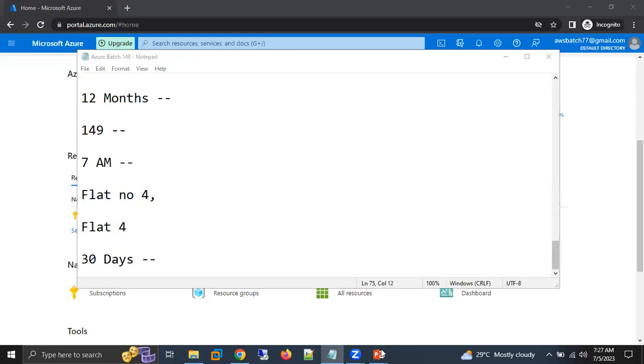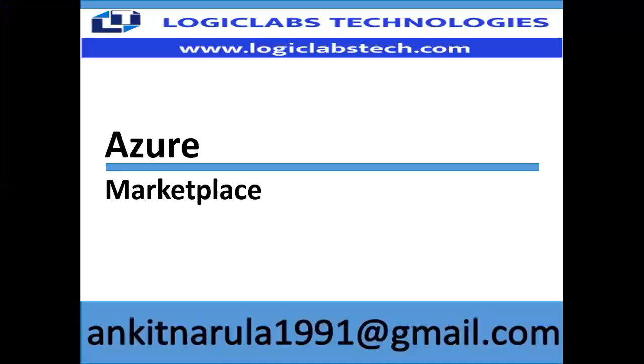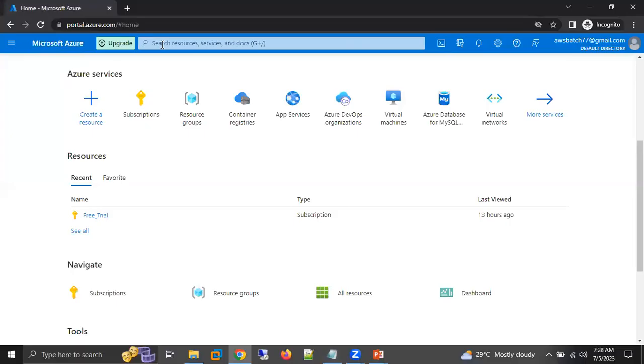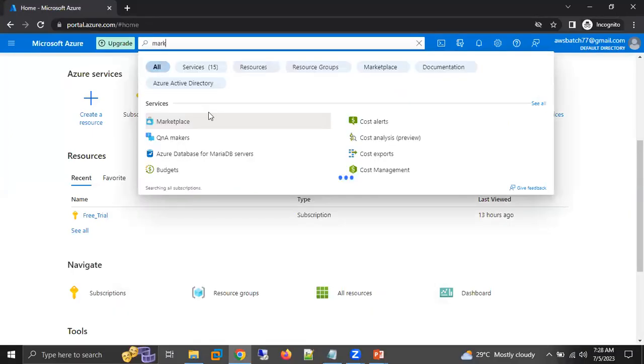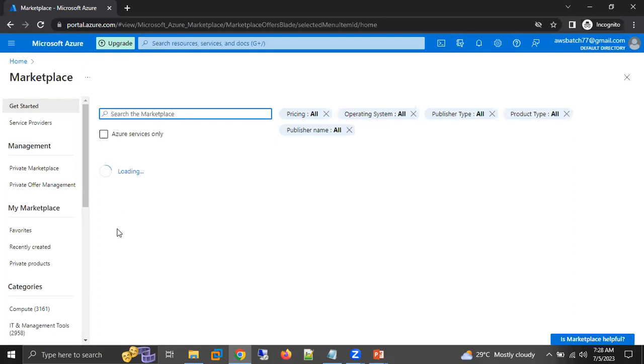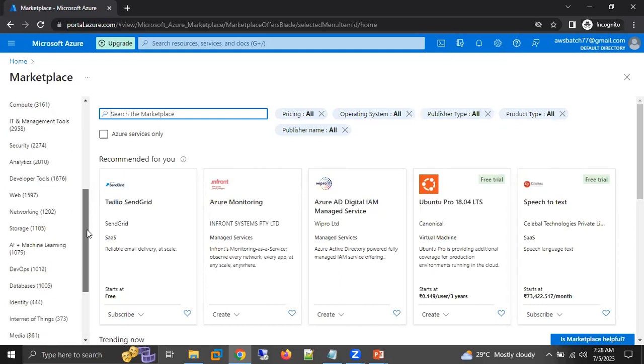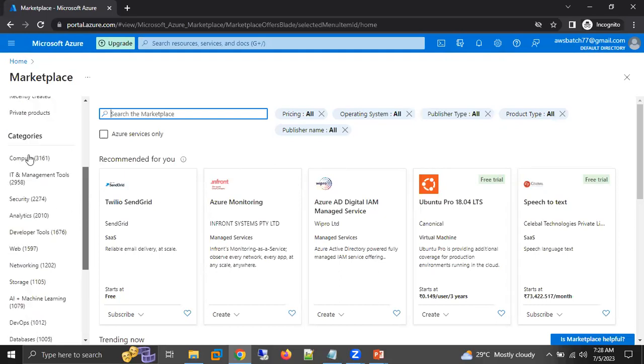Okay. Now, once we create our account, we can go to marketplace. What is this marketplace we have? Marketplace is an online store in Azure, where you can see all your Azure services. You can see here whatever third-party companies have a link or tie-up with Azure. We can see that also category-wise on the left-hand side.